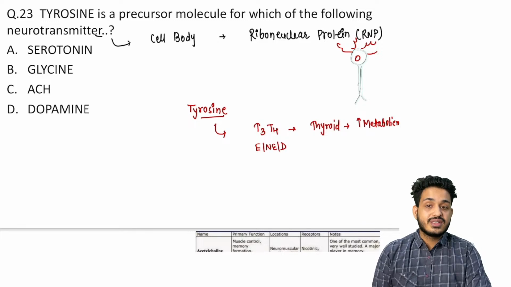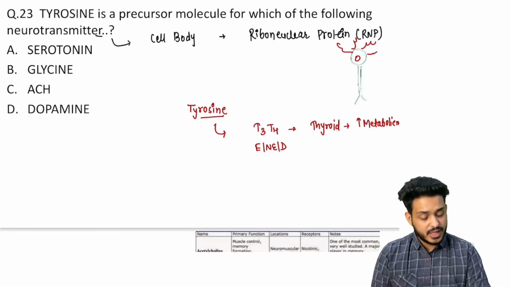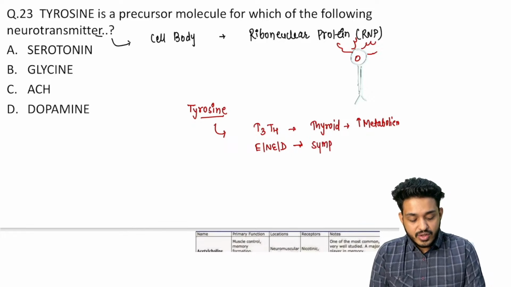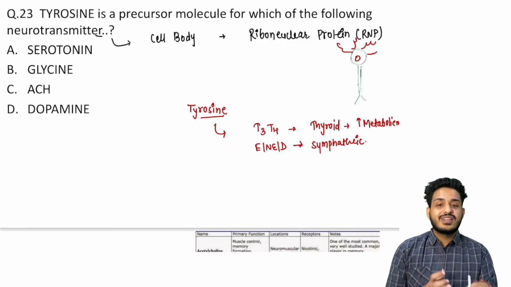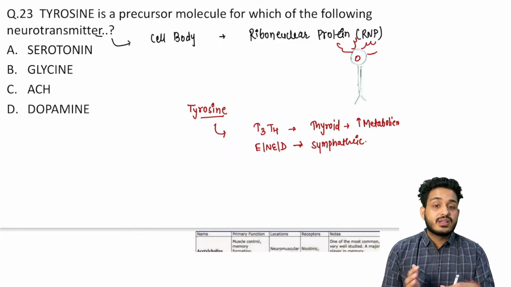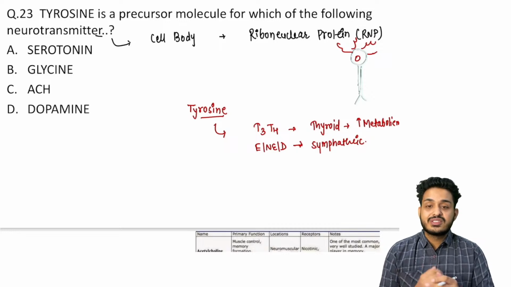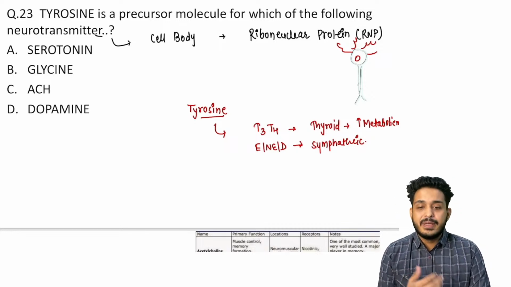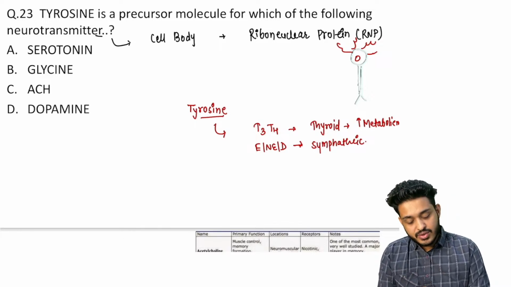It is going to synthesize epinephrine, norepinephrine, dopamine, right? These are going to be the neurotransmitters for the sympathetic nervous system, and sympathetic is always concerned with fight or flight. It is going to be the nervous system which is very, very fast, right? It is going to activate your BP and all those things, right? So this is going to increase that.